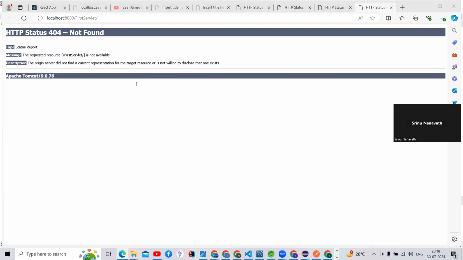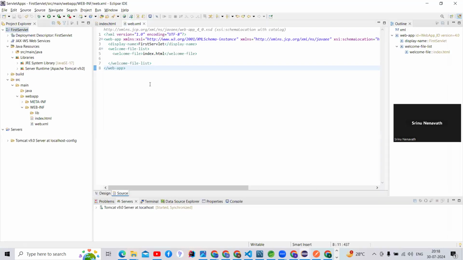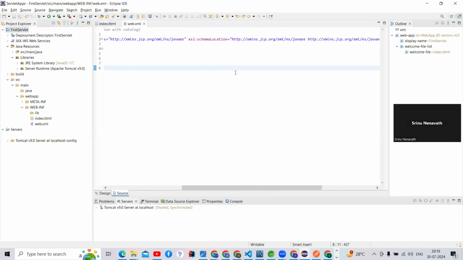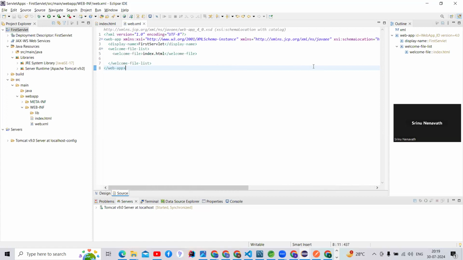So see, guys, I'm going to open web.xml, where it is closed. Welcome file, index.html.